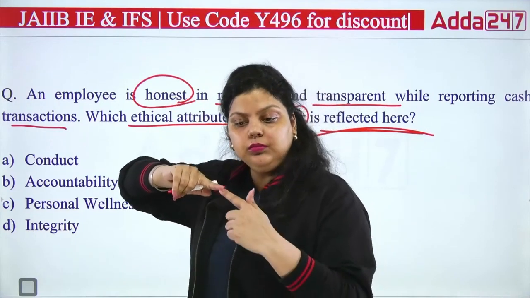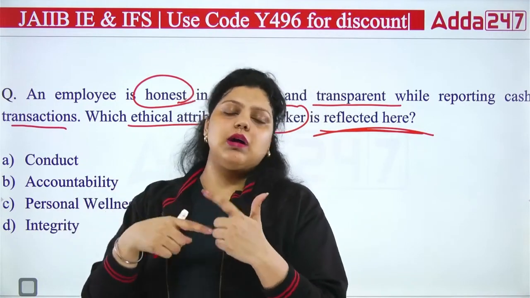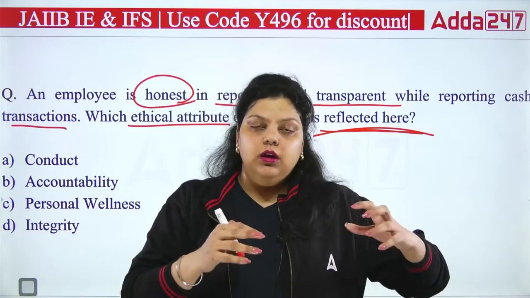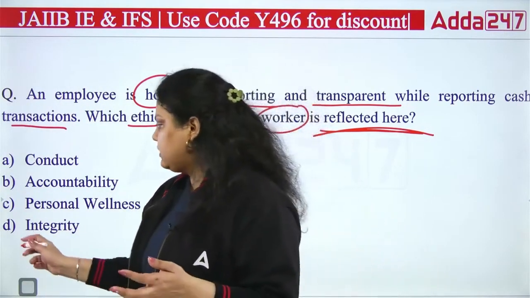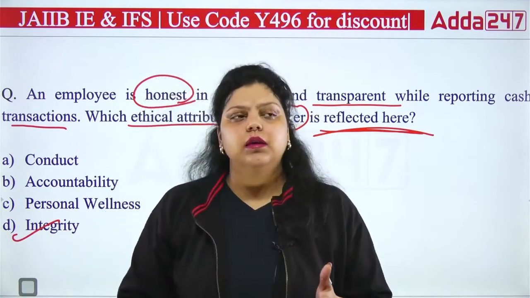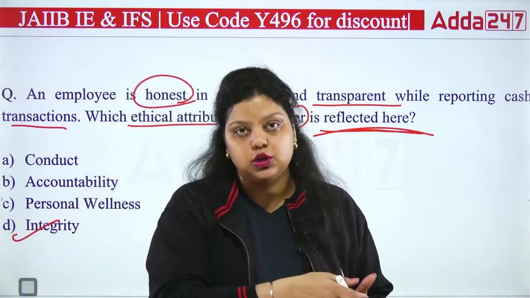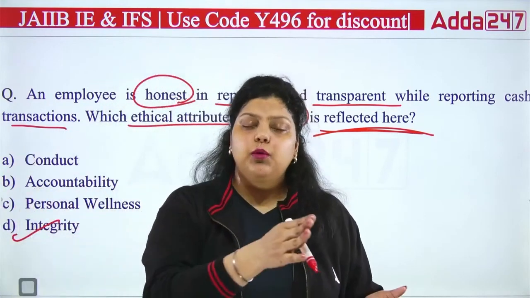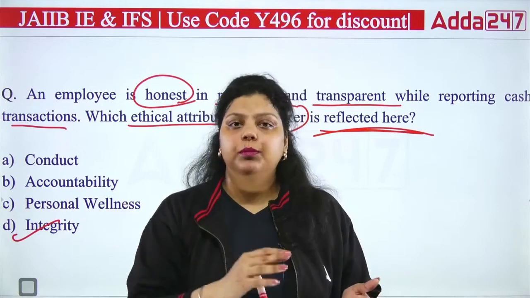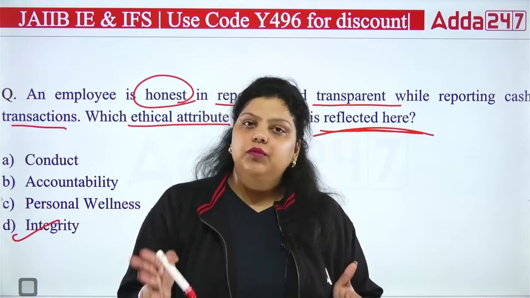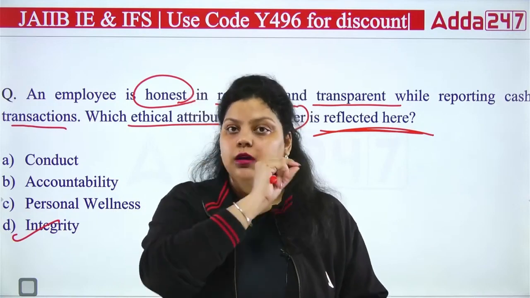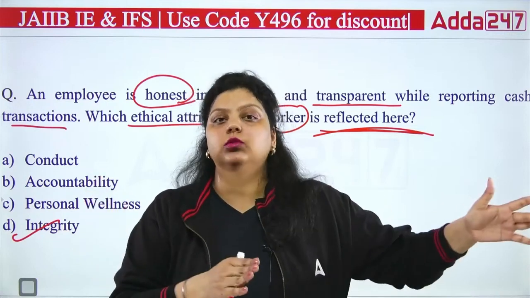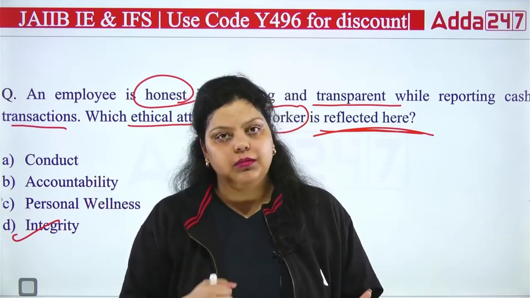So when you keep performing all the transactions with honesty, or when you repeat the honesty, it will be known as your integrity. When a person is being honest, it simply means the person is following the rules and regulations and is doing nothing wrong. That's the honesty. Let's say every time I am providing a loan to the customer, providing withdrawal or deposit, accepting, etc. Whatever I am doing, every time I am being honest, doing whatever has been told to me in the code of conduct and following these rules and doing the right thing, that means I am an honest person.